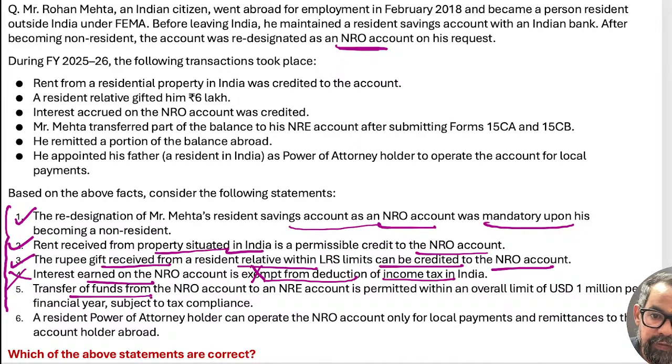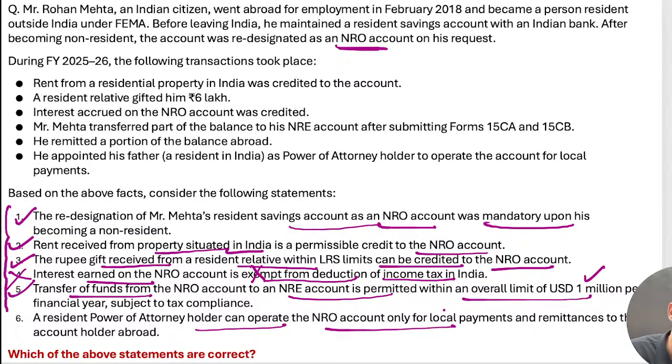The transfer of funds from NRO account to NRE account is permitted within the limit of 1 lakh. No, sorry, 1 million USD. A resident POA holder can operate NRO accounts only for local payments and remittances to account holders abroad. This is correct, right? So 1, 2, 3, 5 and 6, that is the right answer for this particular one. And Alvin sir, please do not get confused.